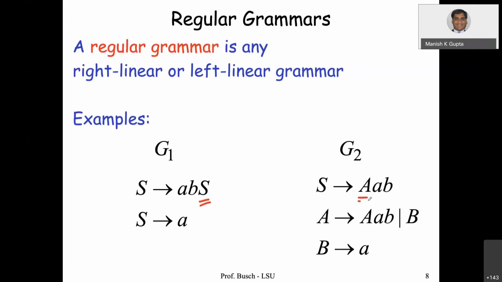Variable on the left side, it's a left linear grammar, right? So this is a right linear grammar, and this is a left linear grammar. Any such grammar which is either right linear or left linear is known as regular grammar. So this is the definition of regular grammar.